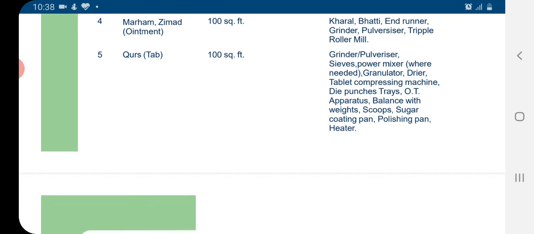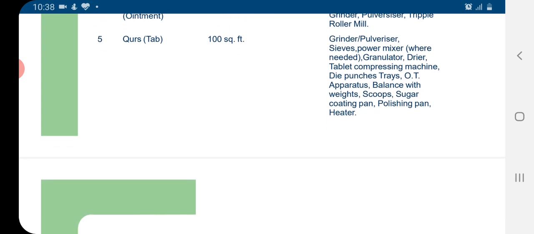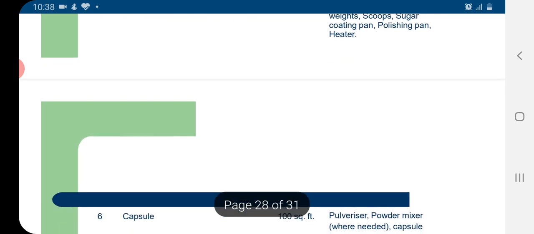For qurs or tablets, an additional area of 100 square feet is prescribed with machinery like grinder, pulverizer, sieves, powder mixture where needed, granulator, dryer, tablet compressing machine, die punches, trays, OT apparatus, balance with weights, scoops, sugar coating pan, polishing pan, heater, etc.